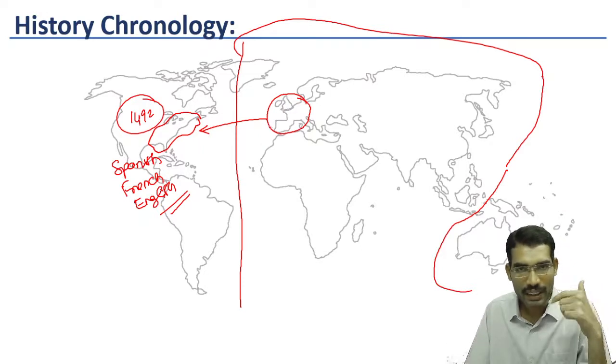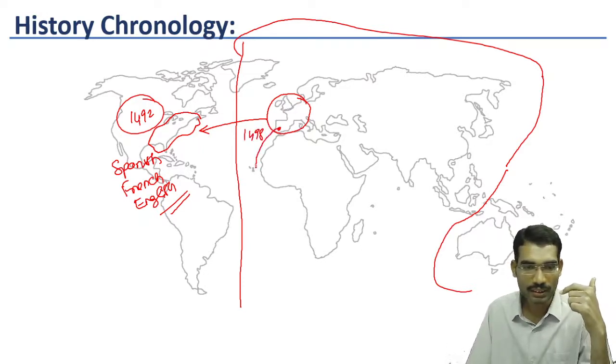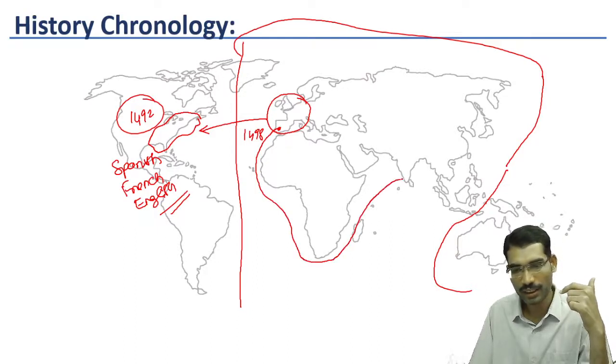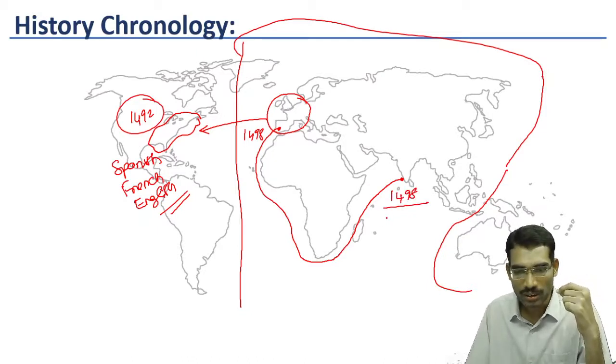At the same time, in 1498, a Portuguese traveled across Africa and reached India. This took place in 1498. The person who reached here was Vasco da Gama.